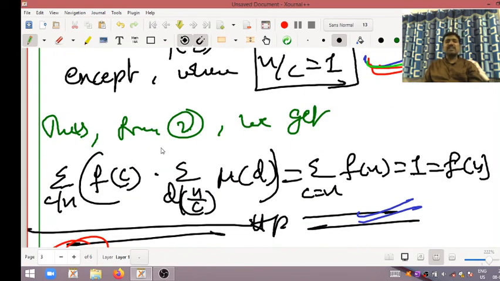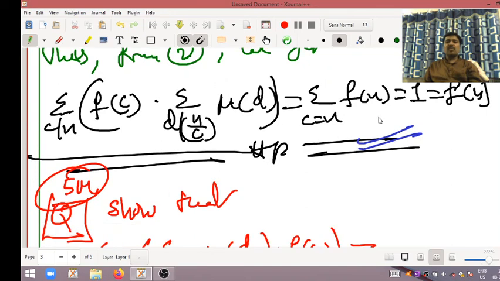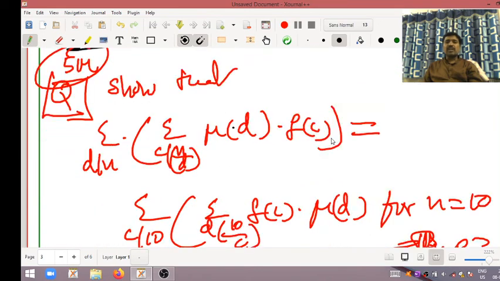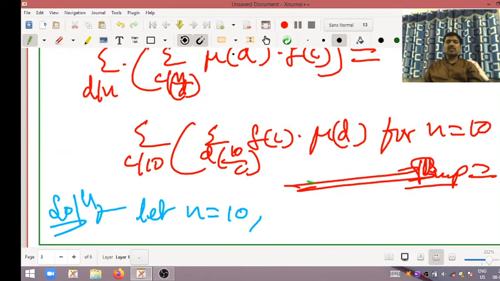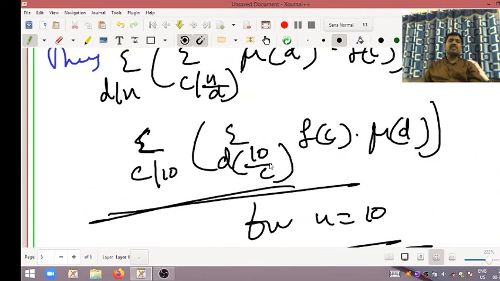So that's why from equation 1, summation c divides n f of c into summation d divides n divided by c Mobius of d, we want to expand this one. I hope you all understood this one. This question is like this. Okay, my dear friends.